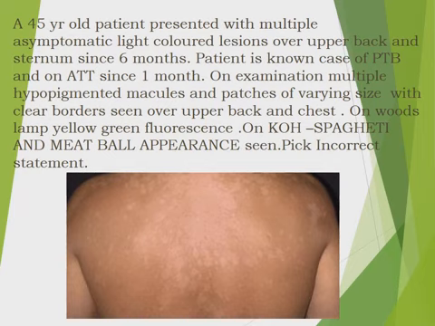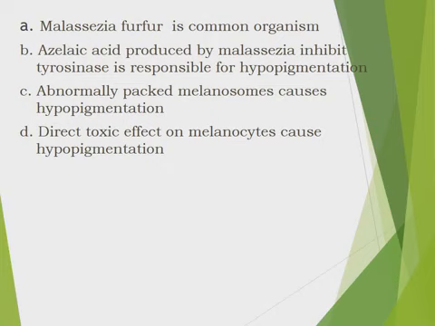Pick the incorrect statement. Malassezia furfur is the common organism. True or false? False. Malassezia globosa is the common organism. Azelaic acid produced by Malassezia inhibits tyrosinase and is responsible for hypopigmentation. Yes. Abnormally packed melanosomes cause hypopigmentation. Yes. Direct toxic effect on melanocytes causes hypopigmentation. Yes. We'll have a short discussion about pityriasis versicolor, then you can easily understand.